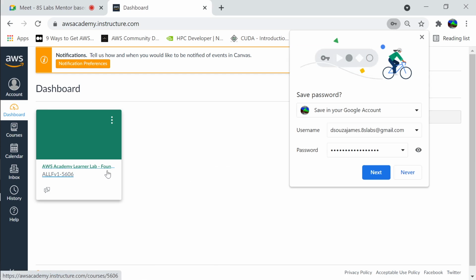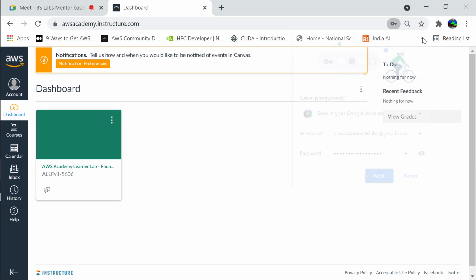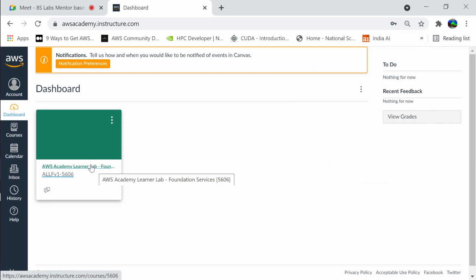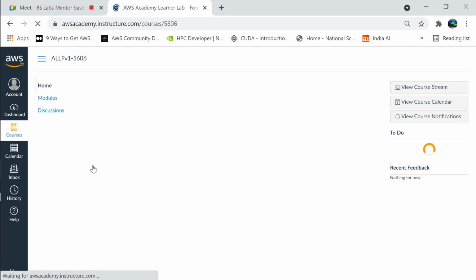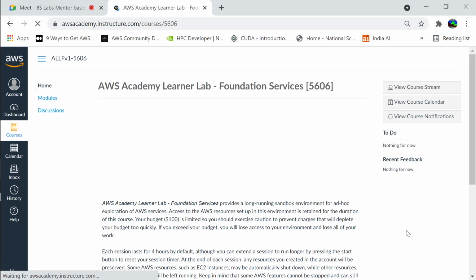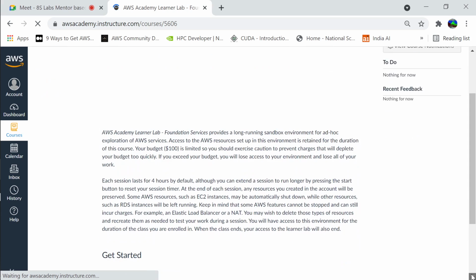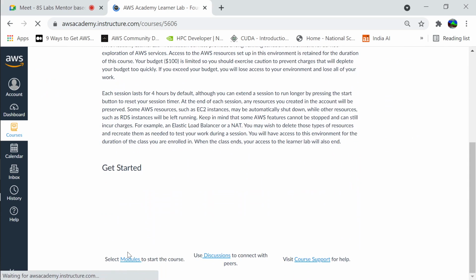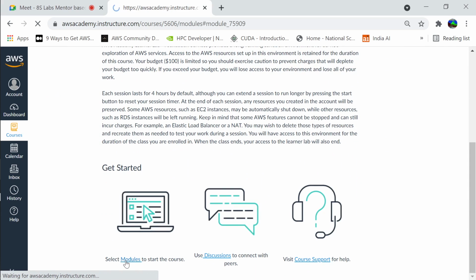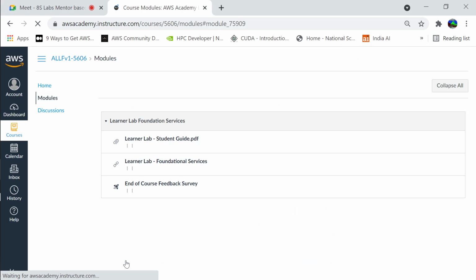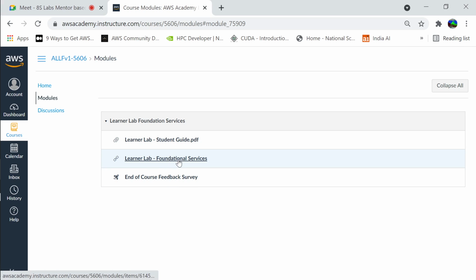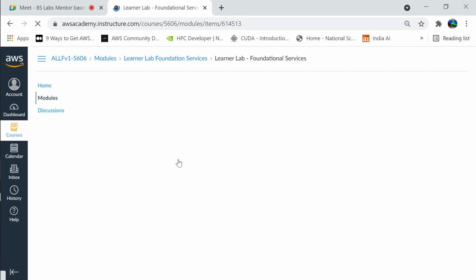Good. So once I add you as a student, you will see this learner lab. So you go to learner lab over here. I have not tried this. Let's see if Q services you can try from here. But you get at least $100, and that is a good thing. Modules. And then foundational services.